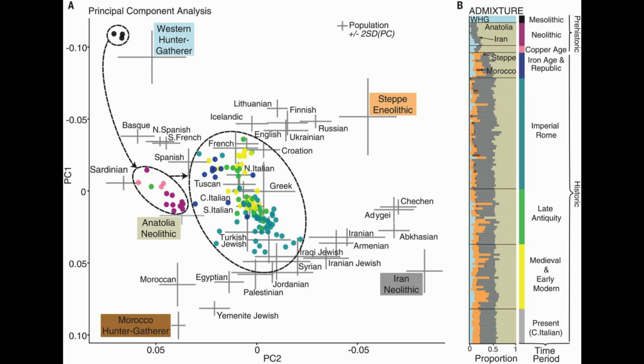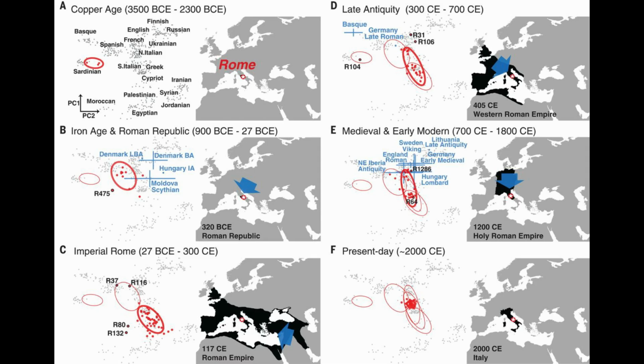Now, to further illustrate this reality, you can see this chart, and what's clear is that the Copper Age was mostly inhabited by Anatolian farmer-like people. Then the Iron Age had a mostly European profile, particularly a Central European profile. Then in the Imperial period, there was a shift towards Near Eastern ancestry. And then you can see during late antiquity there was a shift towards the Central European population. This continued during the medieval and early modern period until the present day, in which case all populations became mixed.